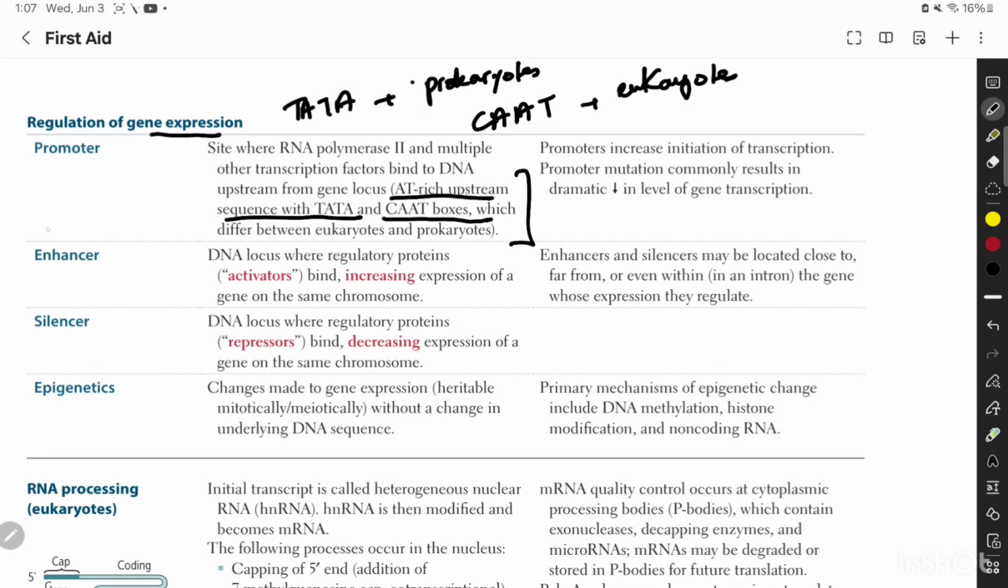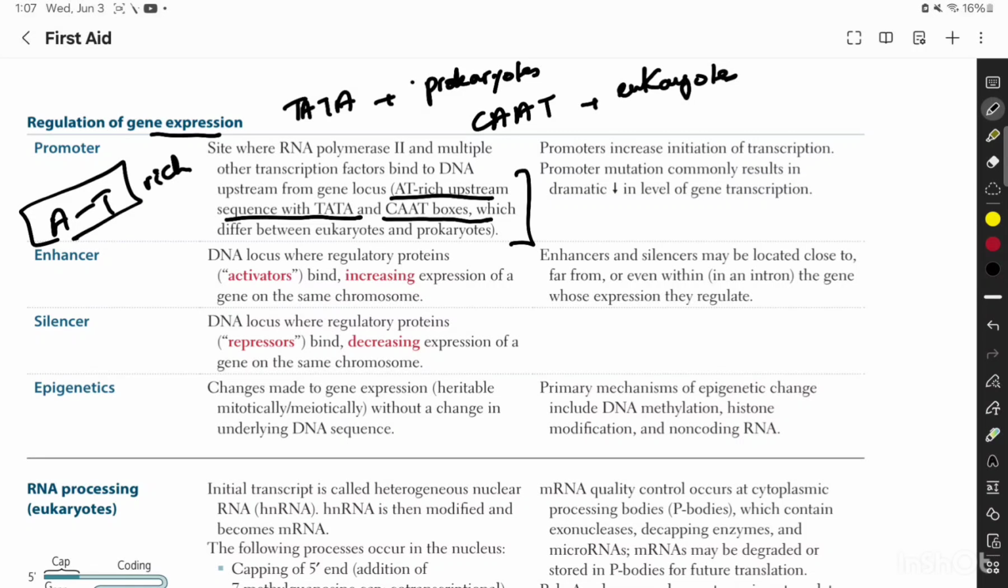We also mentioned that AT-rich sequences usually are easier to break down because they contain 2 hydrogen bonds as opposed to cytosine and guanine having 3 hydrogen bonds between them.